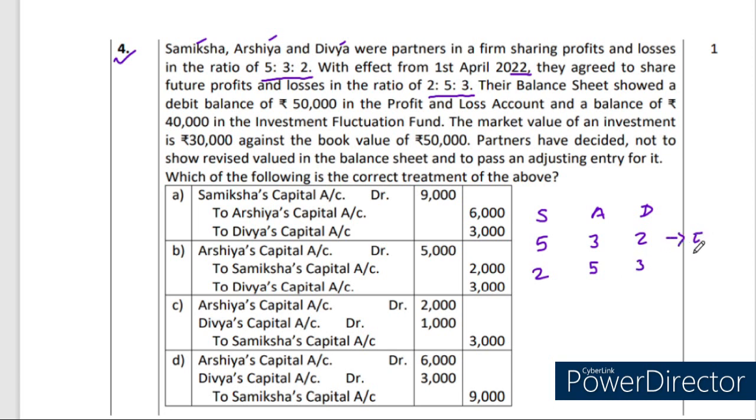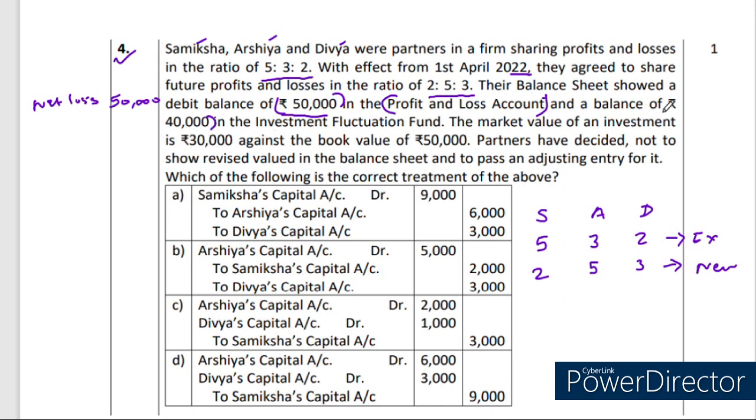It is their existing. So in case in the problem, if they are given like this, what we will do, you will know about it. So easily you will find out the sacrificing or gaining by all the partners. Their balance sheet showed a debit balance of rupees 50,000 in profit and loss account. See, profit and loss account debit balance means what it is? Net loss. Negative figure, net loss. So net loss is how much? 50,000 rupees. And a balance of rupees 40,000 in investment fluctuation fund.